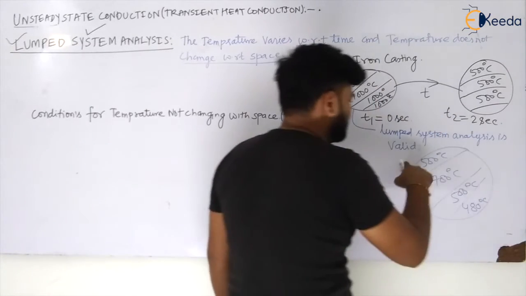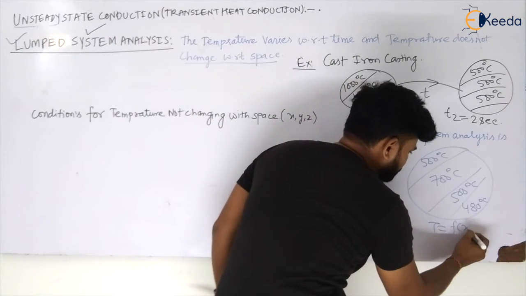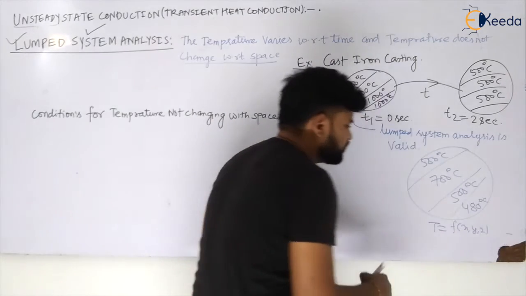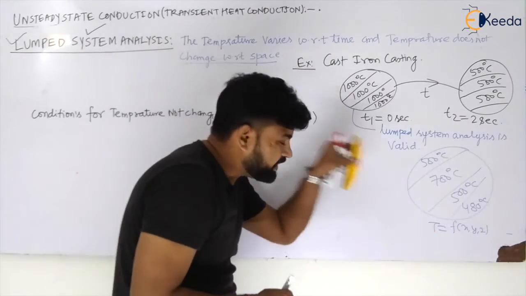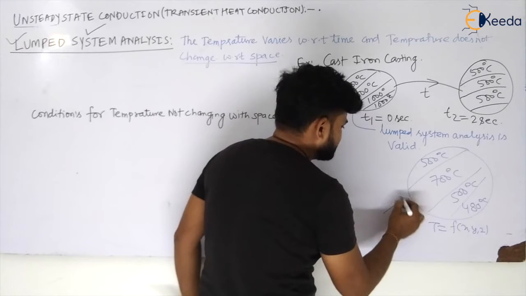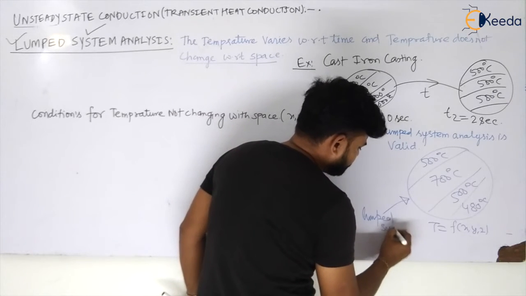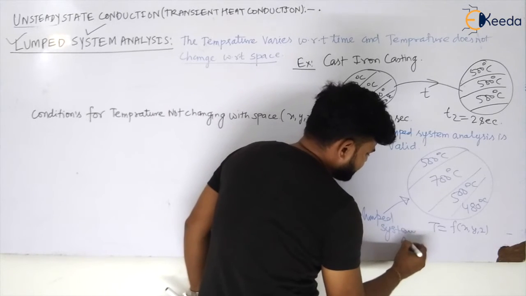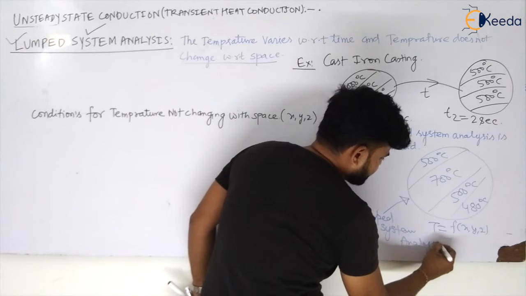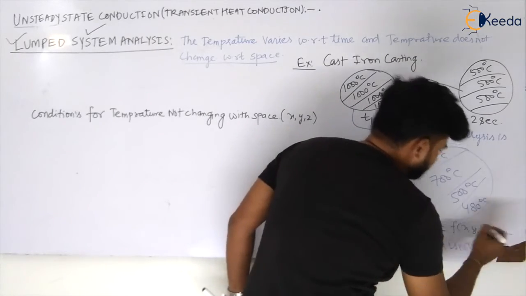So my dear students, in this case you can see that temperature is a function of x, y, z, or we can say it is changing with respect to space. So we cannot apply our lumped system analysis here. In this case, lumped system analysis is not valid, my dear students.